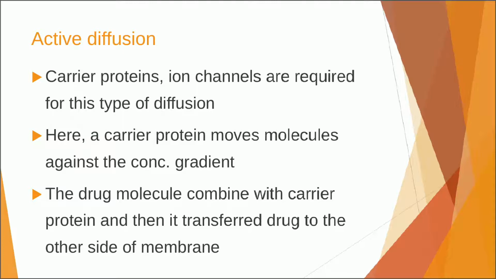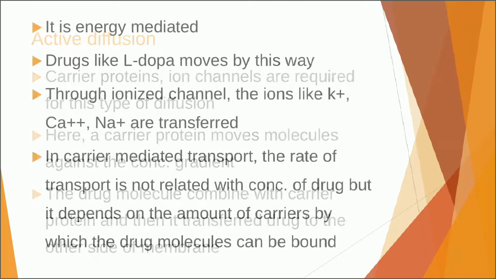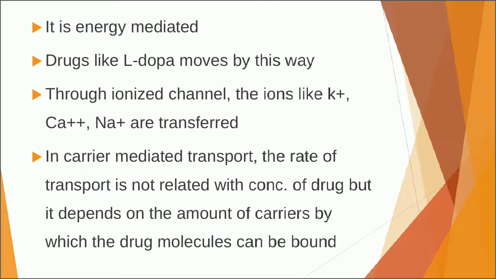Here a carrier protein moves a molecule against the concentration gradient. The drug molecule combines with the carrier protein, and then it transfers the drug to the other side of the membrane. The active diffusion mechanism is an energy mediated process.